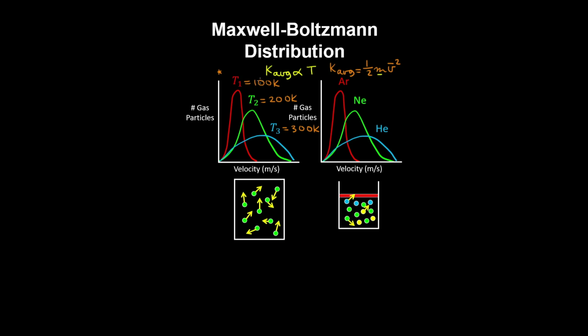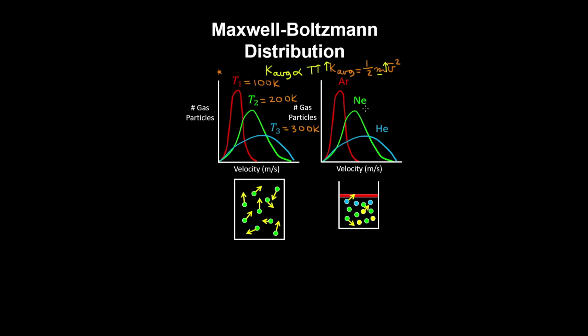So in this case, because the temperature is increasing, the average kinetic energy is increasing. And given we're looking at the same gas, the mass of a gas particle remains constant. So therefore, the average speed of the gas particles is going to increase.